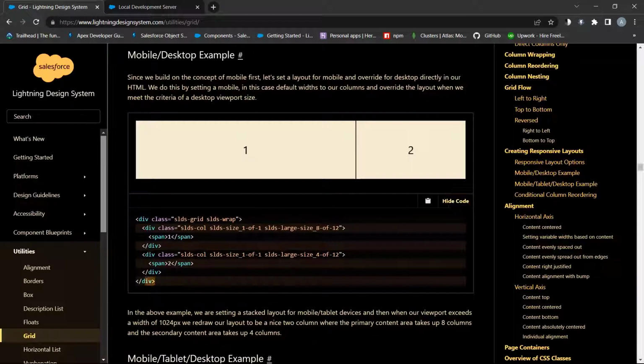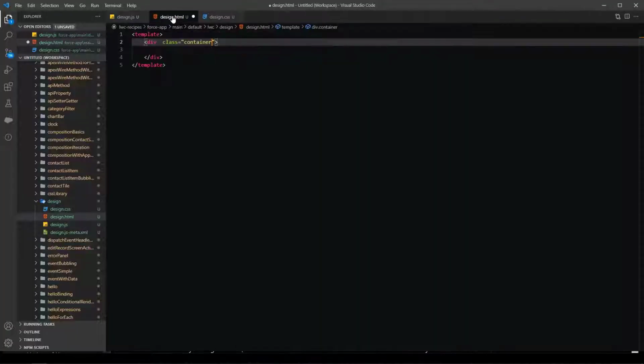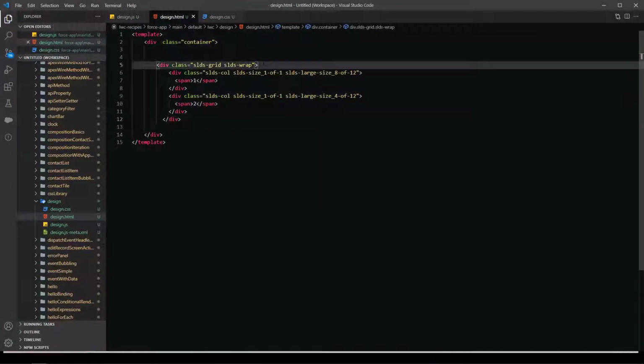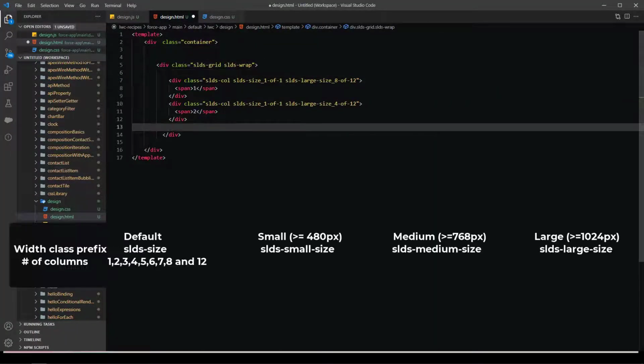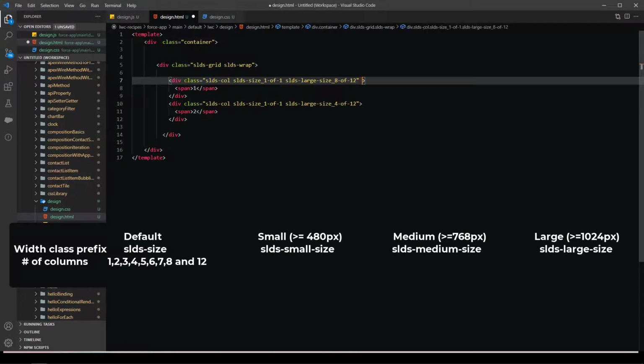Let's copy paste the code snippet. We need a body for both divs to show this example.